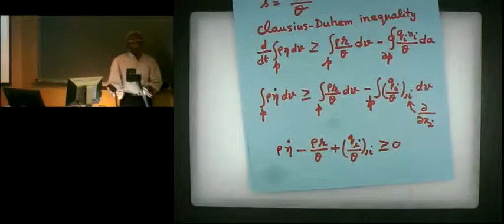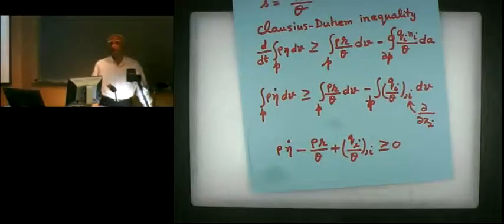Is it okay? I transferred every term to the left hand side, and since all of these are volume integrations, we can combine them. And the next thing is it must hold for every part P, therefore the integrand must be non-negative. Generally speaking, when the equality holds, the system is in equilibrium. Otherwise, it's in non-equilibrium.